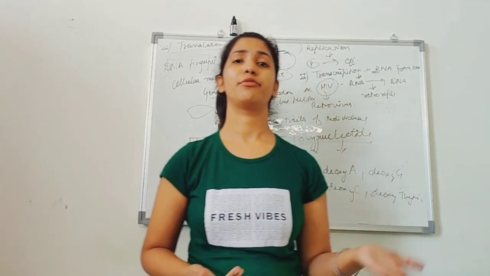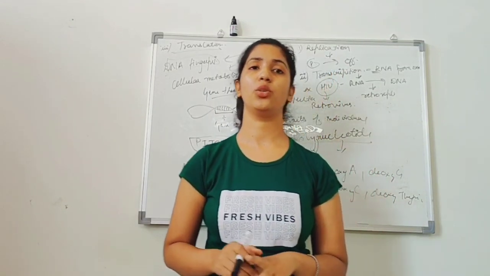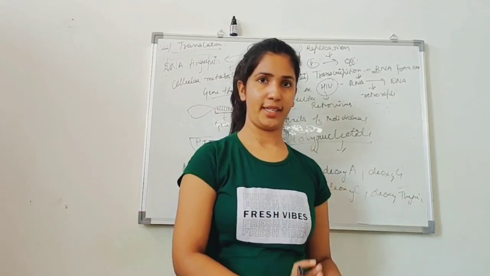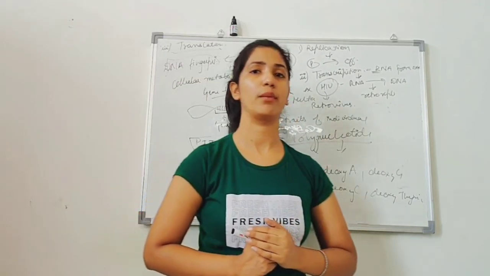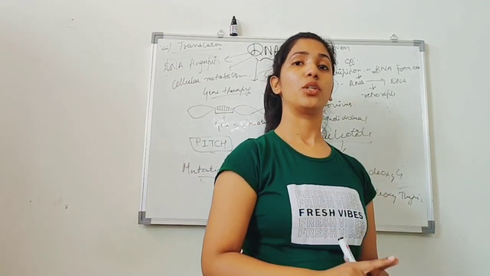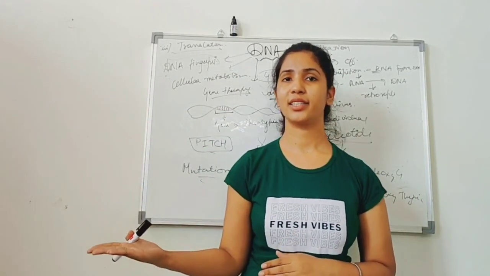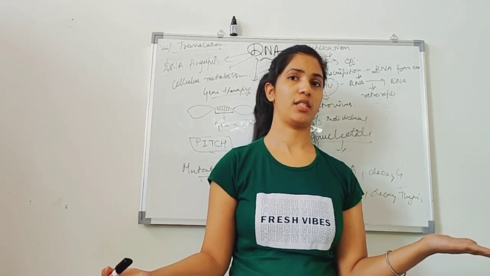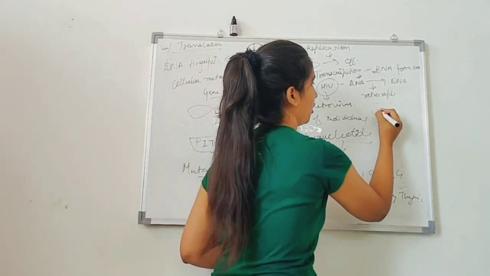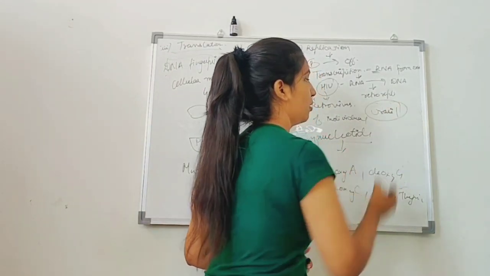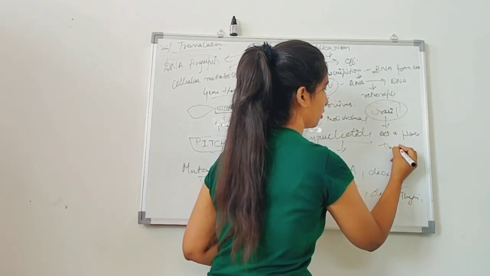I told you there is a difference between RNA and DNA. There are two major differences between the RNA and DNA you need to learn. You need to learn the whole structure of the RNA, but the two things, as I told you: the sugar present in a DNA is a deoxyribose sugar, but the sugar present in a RNA is known as the ribose sugar. Yes, the sugar of the RNA is ribose and the sugar of the DNA is deoxyribose. And in RNA, there is a presence of uracil in place of thymine.